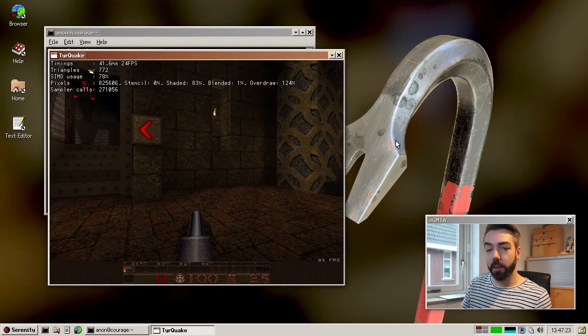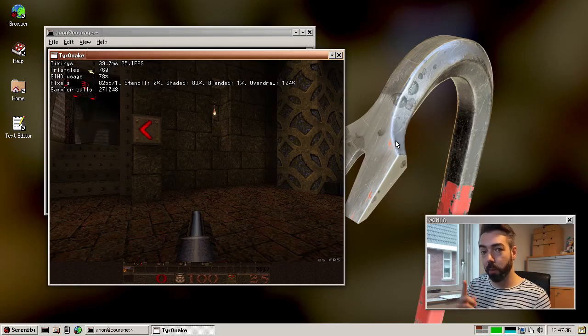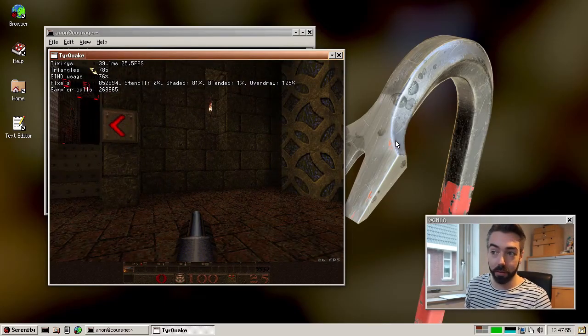So previously we did not have multi-texturing support, and what Quake basically did was render each triangle twice. Once with the base texture and then again with the light map. Now we have support for multi-texturing, which means we just render the one triangle, and for each pixel we loop over all the textures that were activated by the game, and we combine them using certain functions and operators into the final color that you see on screen. And you can imagine this is more efficient than rendering multiple triangles, because we just need to do the triangle calculations once and we then loop over multiple textures per pixel.